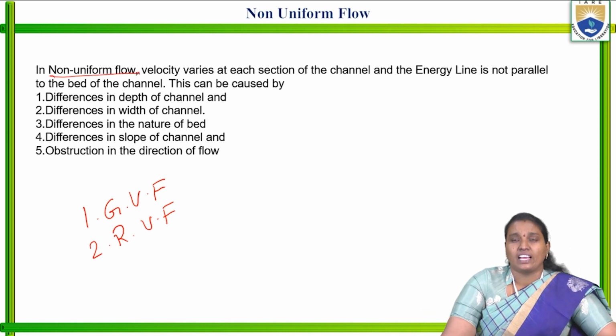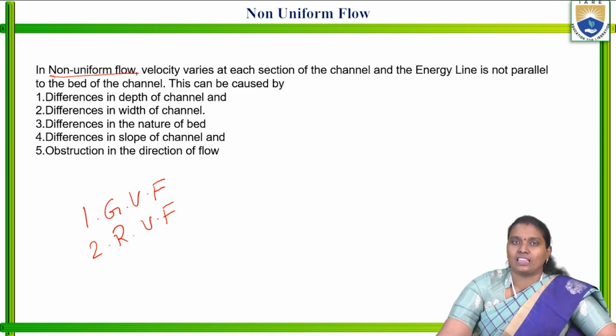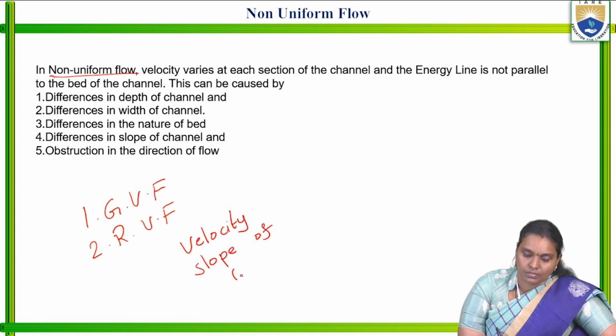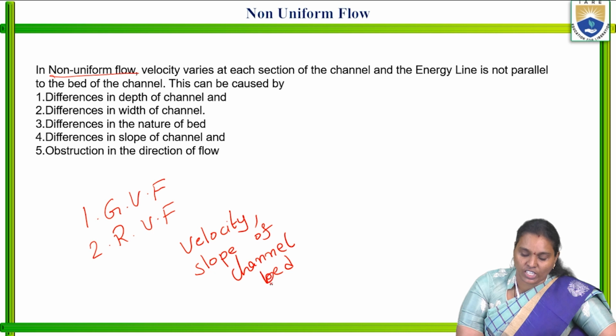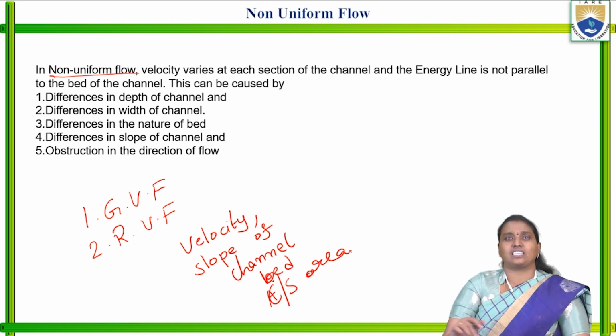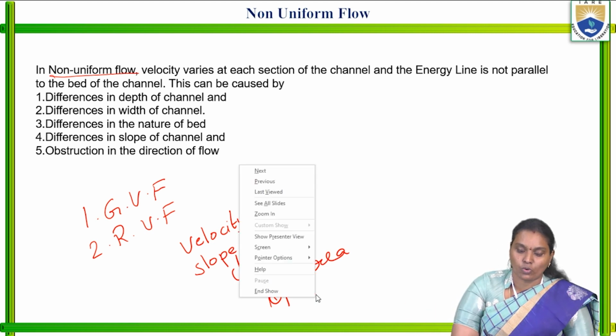So in this, along the length of the channel, the velocity, slope of the channel bed, velocity, and cross-sectional area are varying with respect to depth.